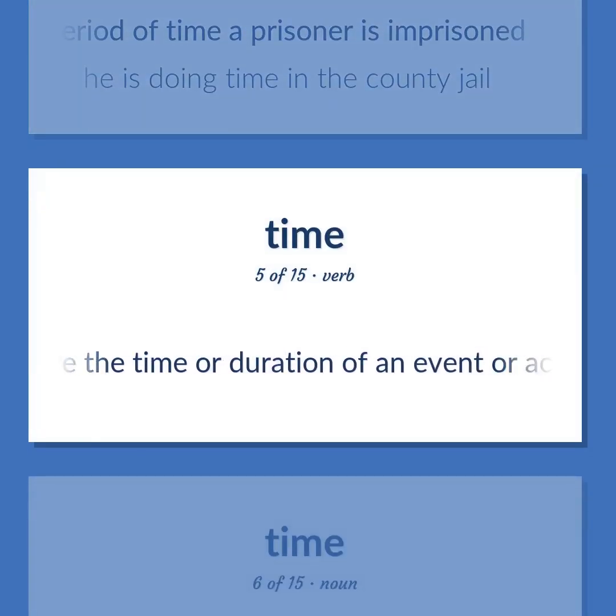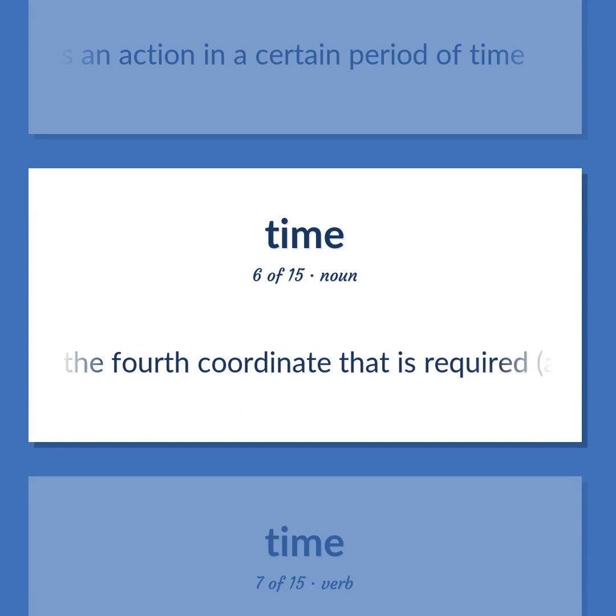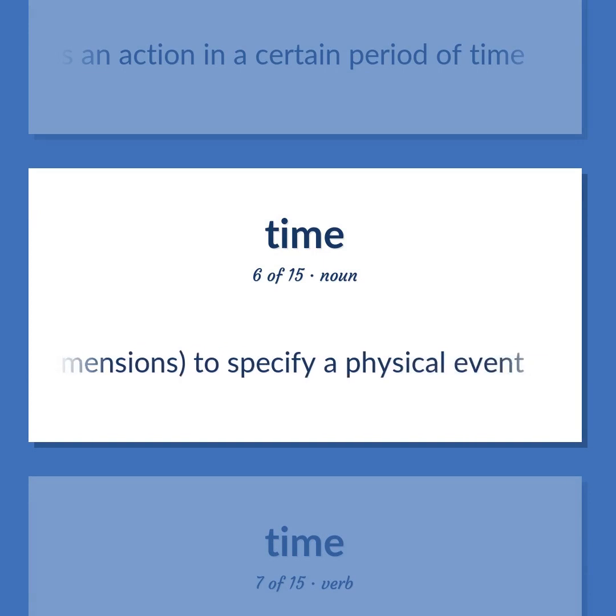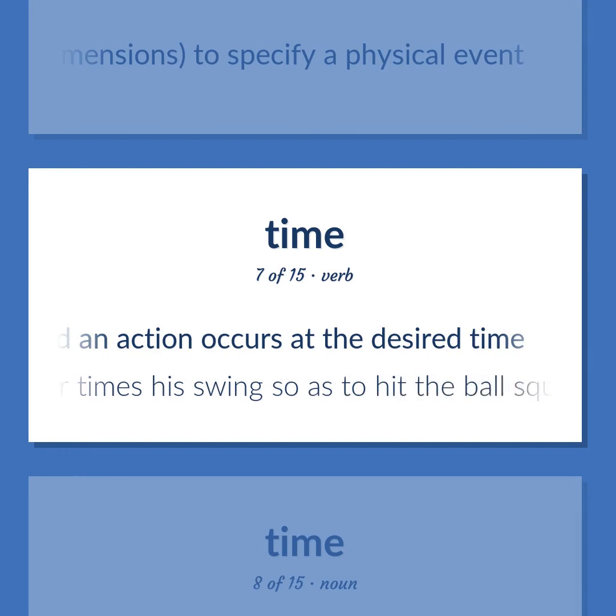Measure the time or duration of an event or action or the person who performs an action in a certain period of time. The fourth coordinate that is required, along with 3 spatial dimensions, to specify a physical event. Adjust so that a force is applied and an action occurs at the desired time. The good player times his swing so as to hit the ball squarely.